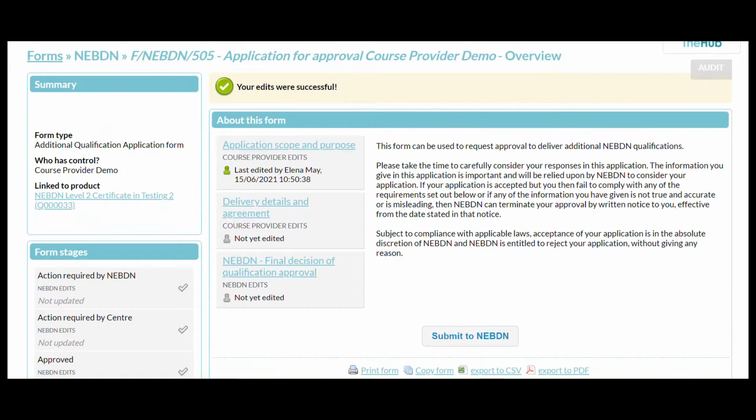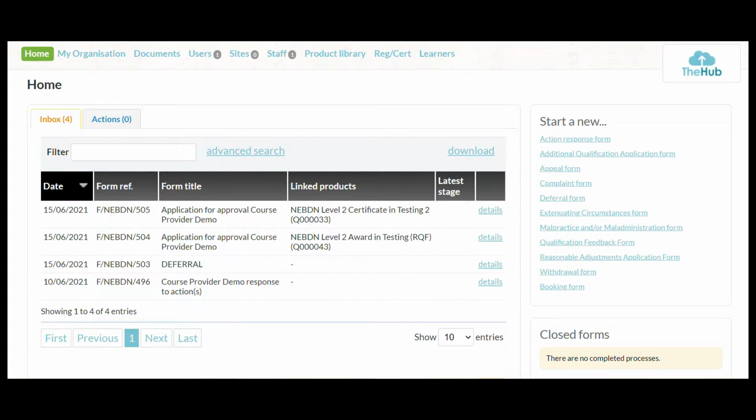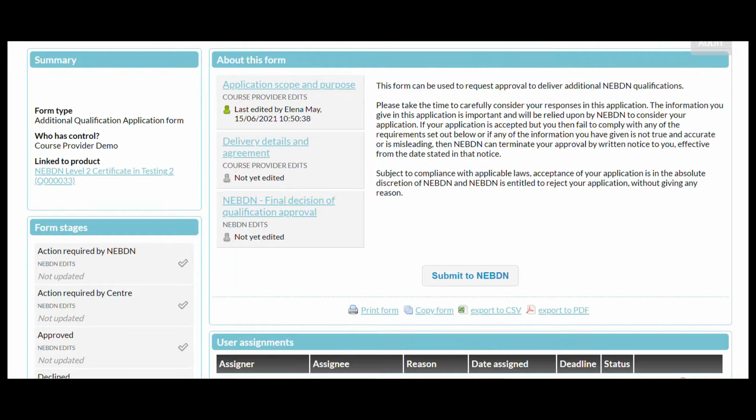So if we go back now to the home page, you'll be able to see it now in your inbox. Okay, so here it is. So we will click on this one. And there we go. You'll be able to have a look, see if there's been any changes or not.